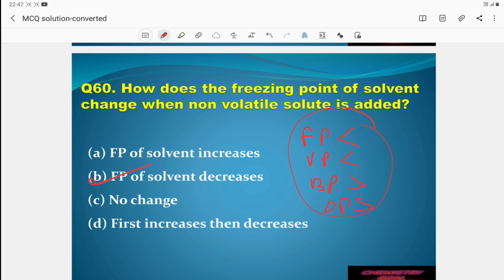So these were about 60 MCQ questions from this solution chapter. I hope these questions will be helpful for your coming examination.